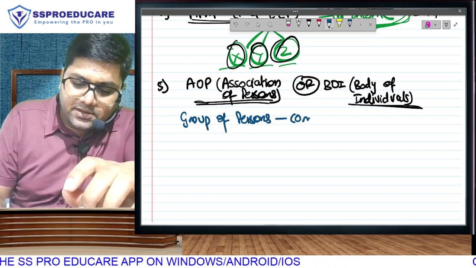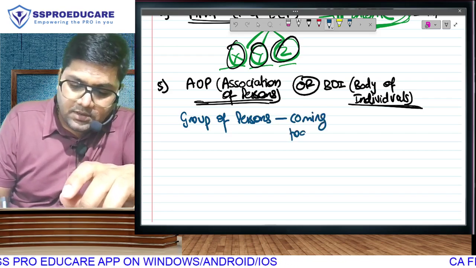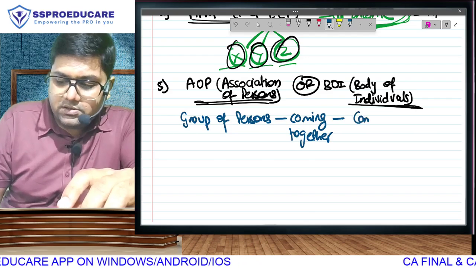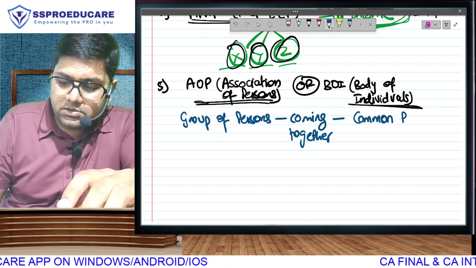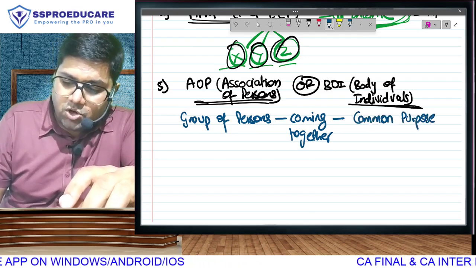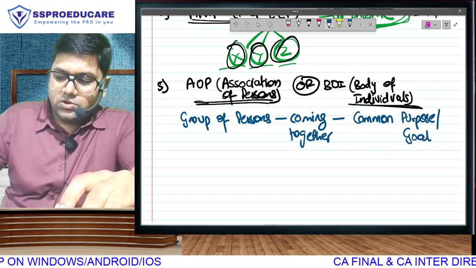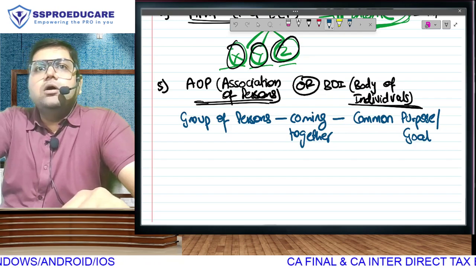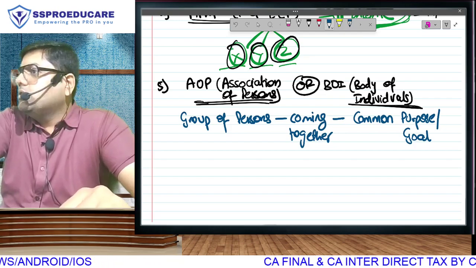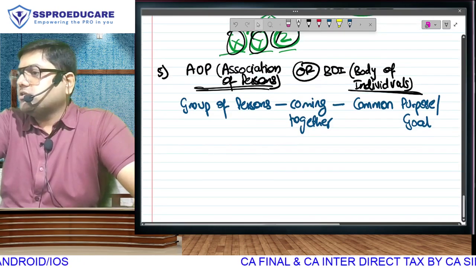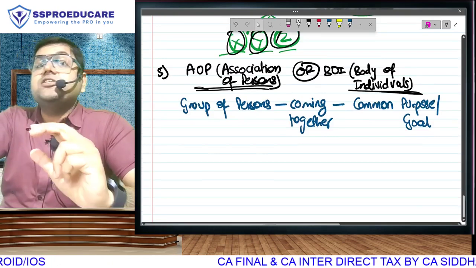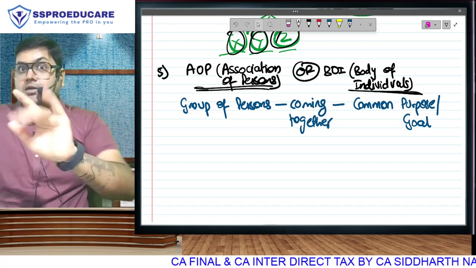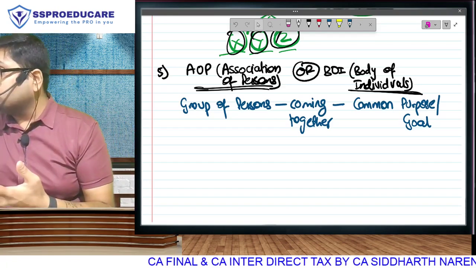who have come together for a common purpose or goal. That is basically an association of persons. They have not registered an organization to make profits like a company or a partnership. Think about it: a company is also a group of people coming together.